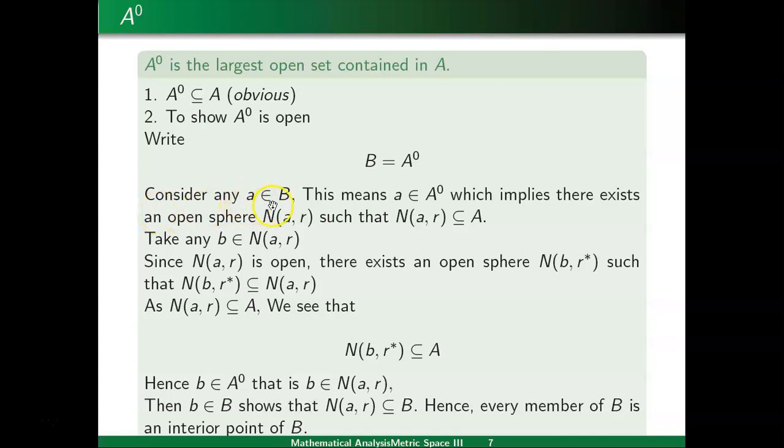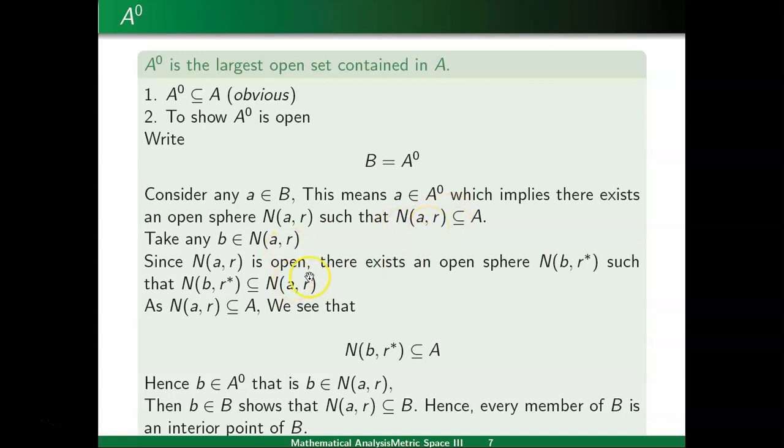Taking any a belongs to B, and B is defined as the interior, this means a belongs to A interior. If a belongs to A interior, this implies there exists an open sphere N(a, r) such that N(a, r) is contained in A. This is by definition of A interior. And let us take b belongs to N(a, r), another point b belongs to this sphere.